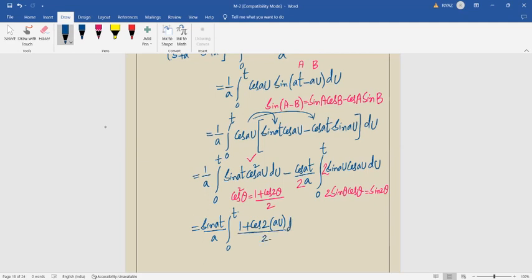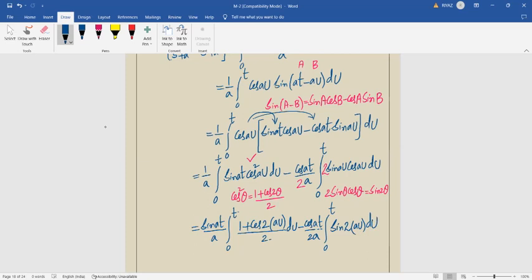Yes, sir. du. Minus cos at by 2a, again it is a constant, 2 sin theta cos theta means sin 2 into theta value au here, and then du.